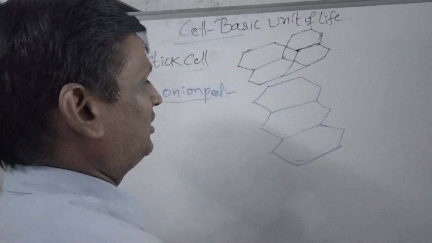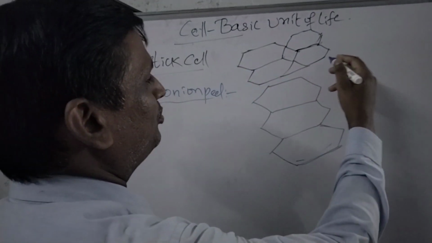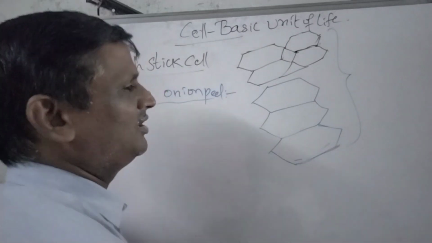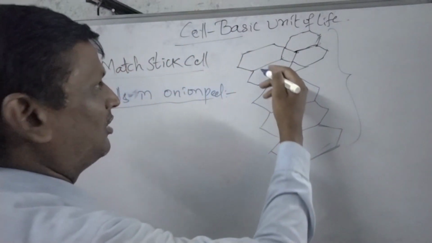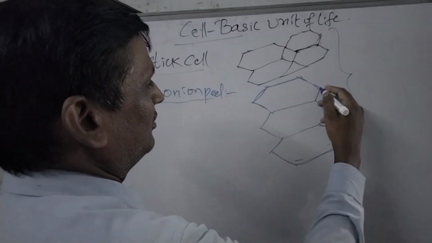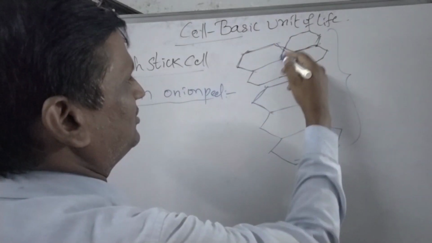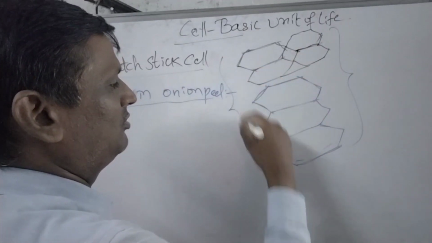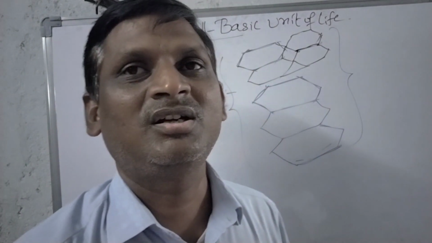If we have taken these onion peel cells and mastic cells, both are in the same size and shape. The shape of the cell is same. See, onion peel cells are in rectangle shape, whereas here mastic cells are also rectangle in shape. That shows we can observe a common character here. What is the common character?